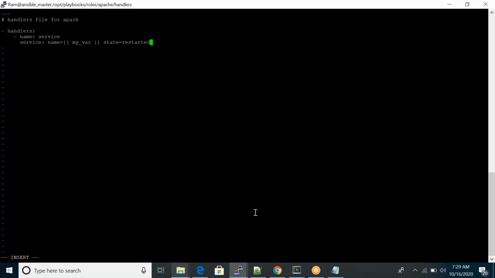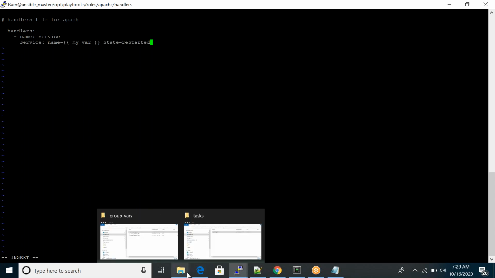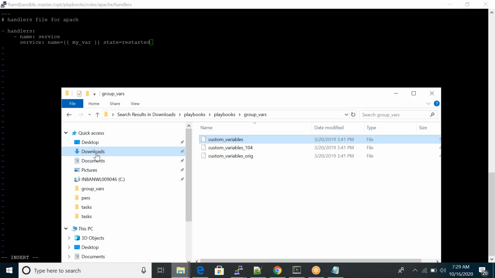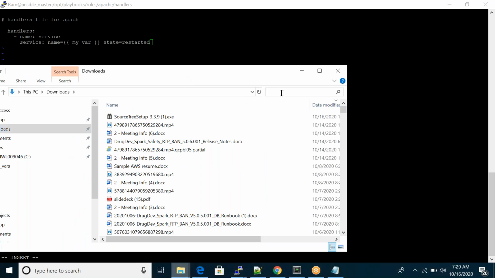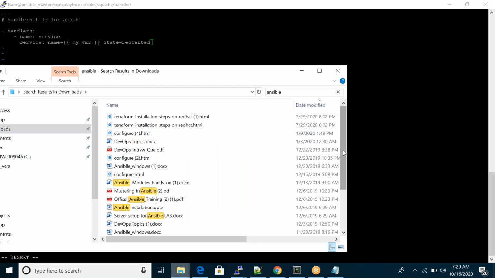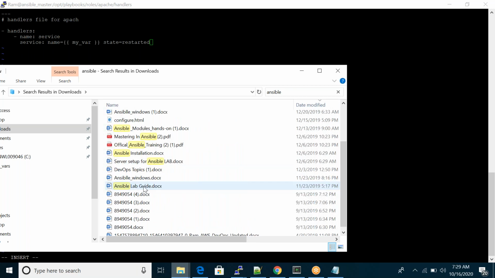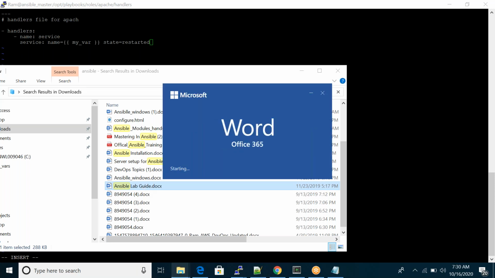Okay, so any questions here? No, Ram. So I'll just check once whether the syntax is correct or not. Just one second, I'll check the syntax. If you want, you can mention handlers, it's your wish, up to your requirement. Sometimes we'll not go for handlers, we'll go direct. Without handlers also you can.